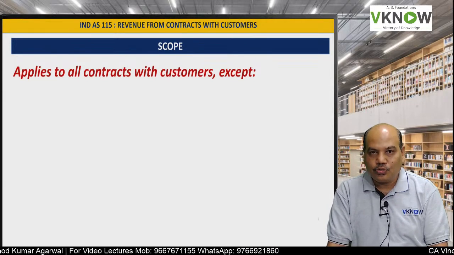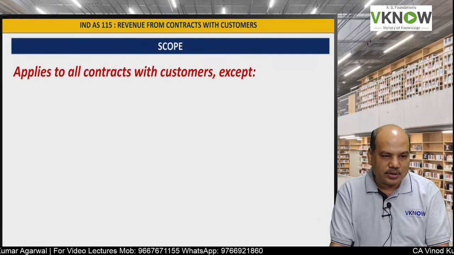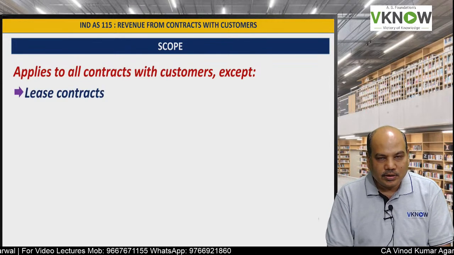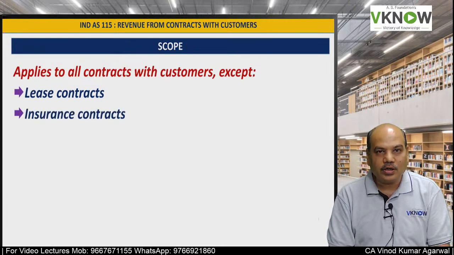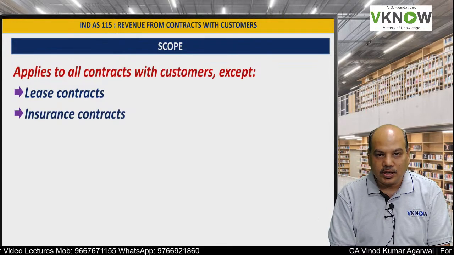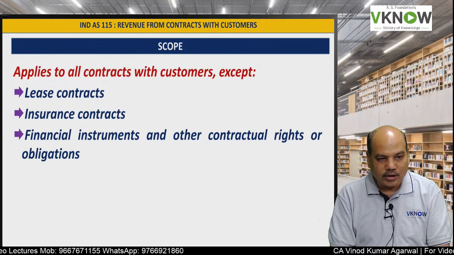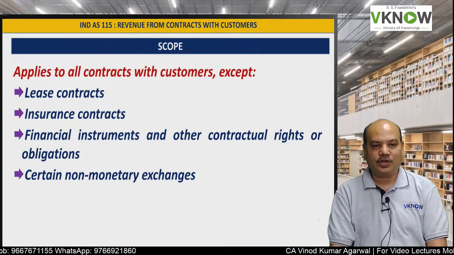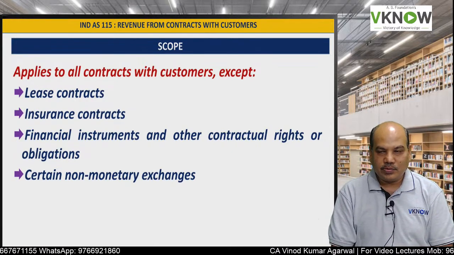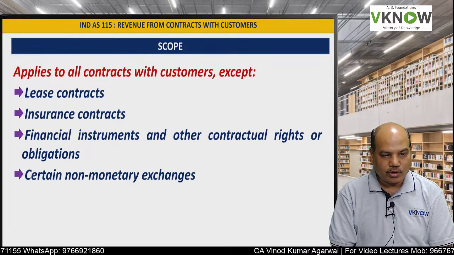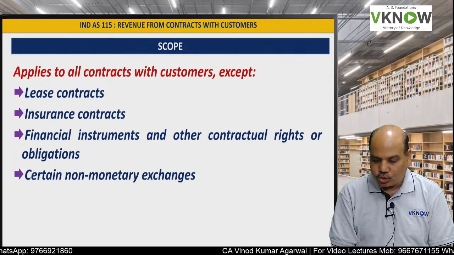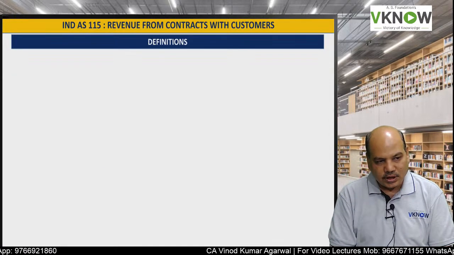It applies to all contracts with customers, but it does not apply to lease contracts. There is another standard for insurance contracts, another for financial instruments, and certain non-monetary exchanges. Non-monetary exchange means exchange of goods for goods. So certain non-monetary exchanges are also not covered by this standard.